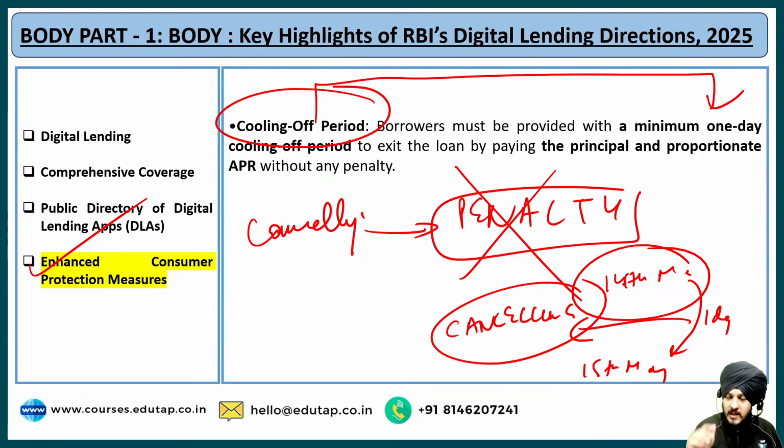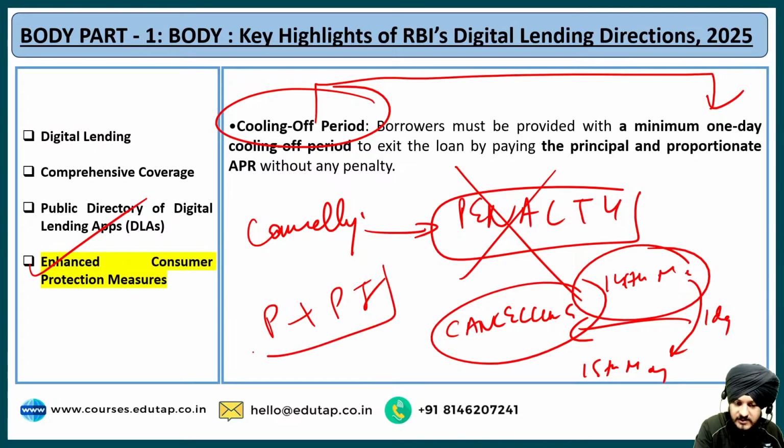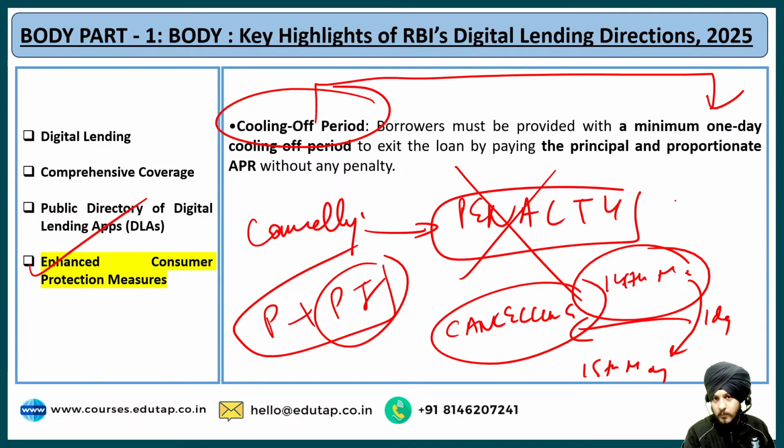What you will have to pay? You will just have to pay the principal amount, and the proportionate interest. Fine. These are the two things that you only have to pay. When I say proportionate interest, it basically means, for example, let us say you have taken 10,000 rupees loan. Fine. And the loan is of 12%. Now this 12% is on annual basis.